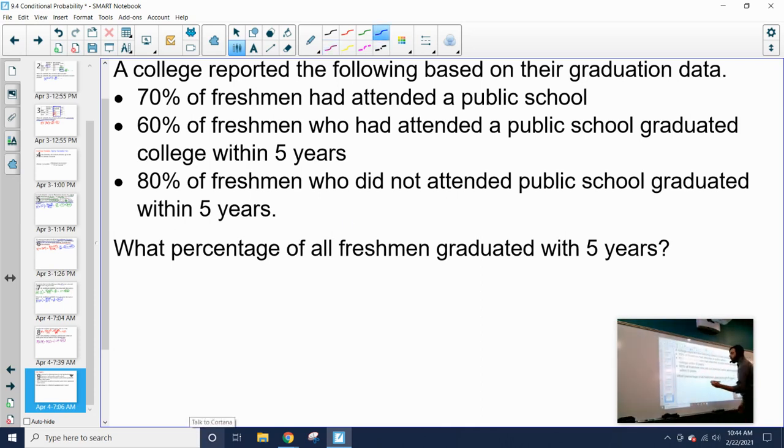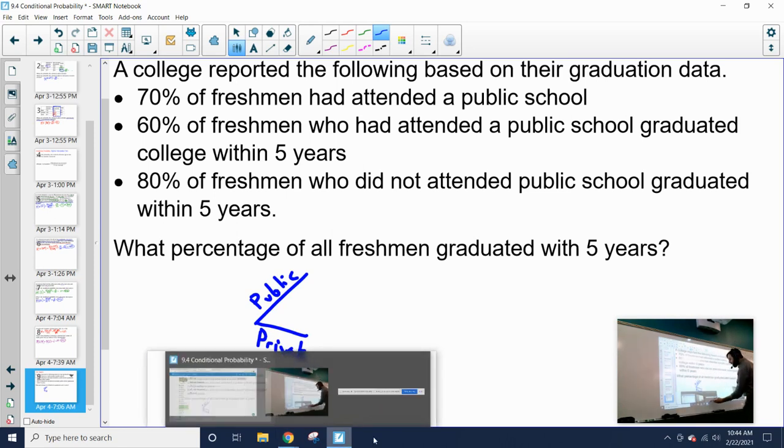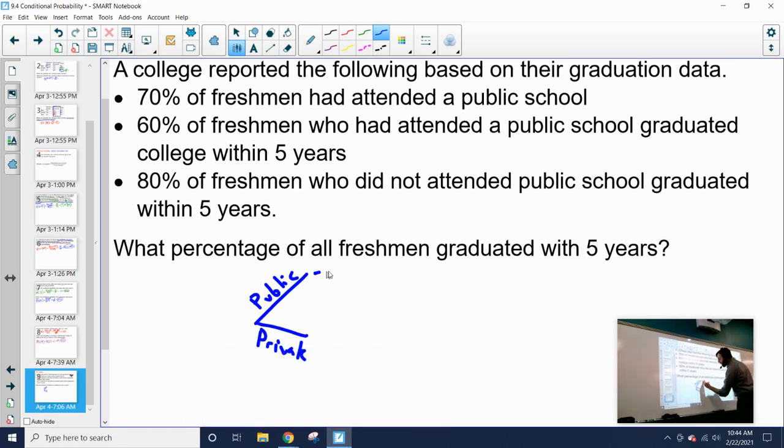All right, so we know that 70% of freshmen attended a public school. So essentially, a freshman has two options. They're going to either attend a public school or they're not going to attend a public school. So this little branch right here is the number of freshmen that did attend a public school. This here is the number of freshmen who attended a private school. And we know 70% of students attended public school.